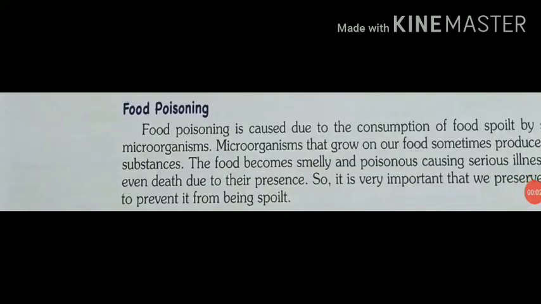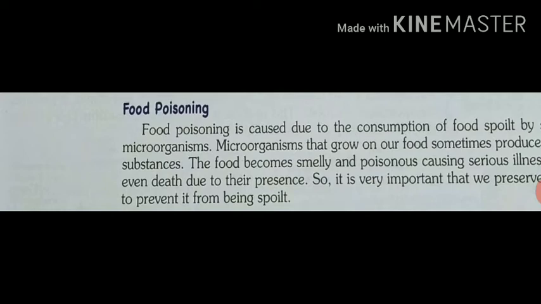Let's start food poisoning. Microorganisms cause spoilage of food. Sometimes food may get spoiled due to a variety of reasons like not keeping it covered, improper cooking, not preserving the food properly, and change in the temperature of refrigerated foods due to power fluctuations. So these reasons are very common. Even you also observe these reasons at your home.